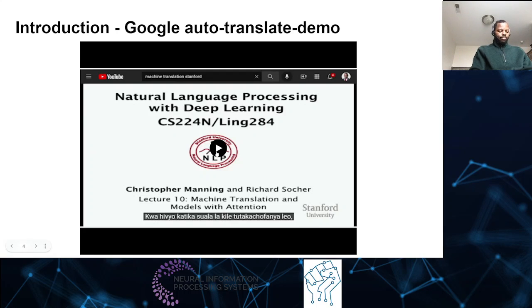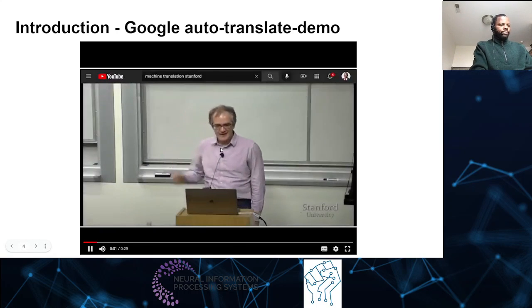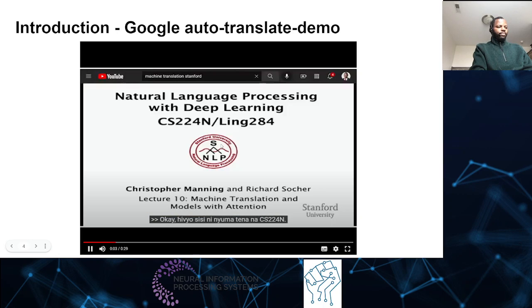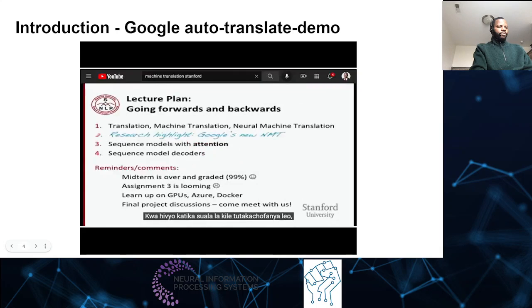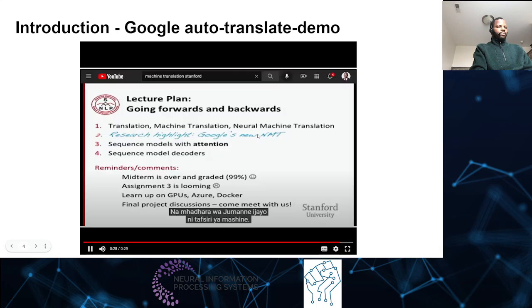Let's look at it. Okay, so we're back again with CS224N. So let's see. So in terms of what we're going to do today, I mean, I think it's going to be a little bit muddled up and going forwards and backwards. Officially in the syllabus, today's lecture is sequence-to-sequence models and attention, and next Tuesday's lecture is machine translation.